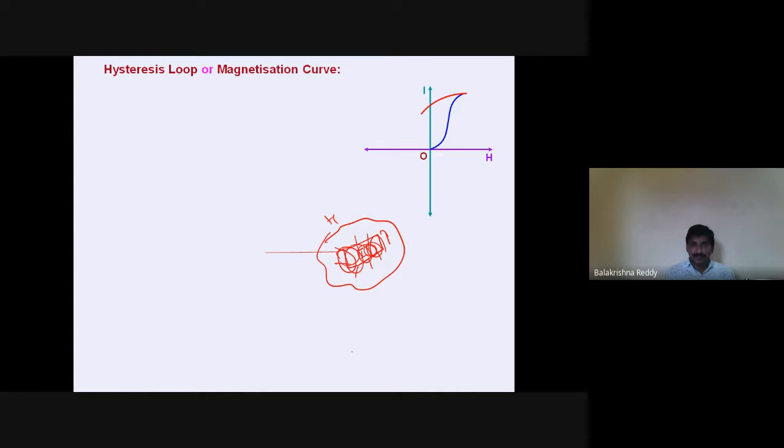Now, after that, what did I do here? I am demagnetizing it. Once it is magnetized, what am I doing here?